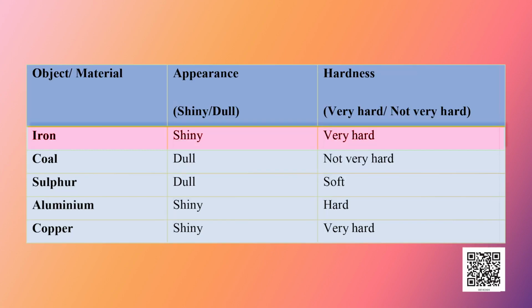Iron appears shiny and very hard. Coal appears dull and not very hard. Sulfur appears dull and soft. Aluminium is shiny and hard. Copper is shiny and very hard.